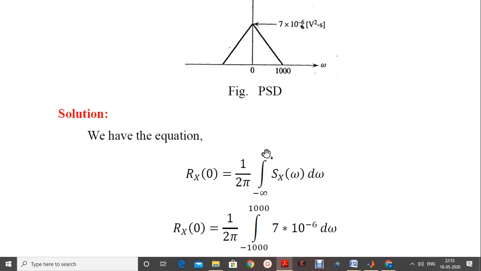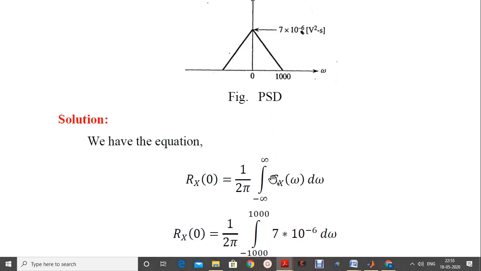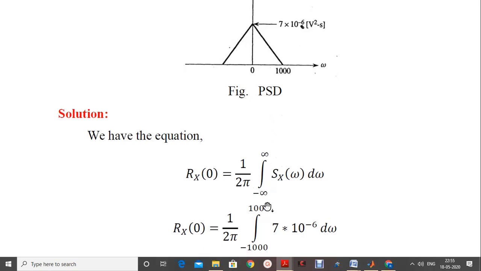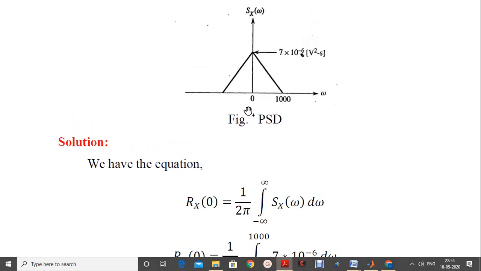Now since the signal is finite in nature as per the diagram of the PSD, we apply the limits from minus t by 2 to plus t by 2. In the diagram, plus t by 2 is given as equal to 1000. If you refer back to the theoretical concept, the left hand side limit where the triangle is starting is minus t by 2, then it reaches 0, then reaches plus t by 2.